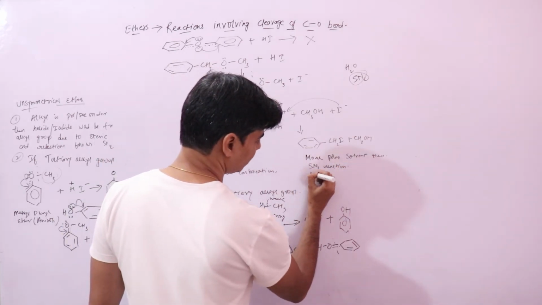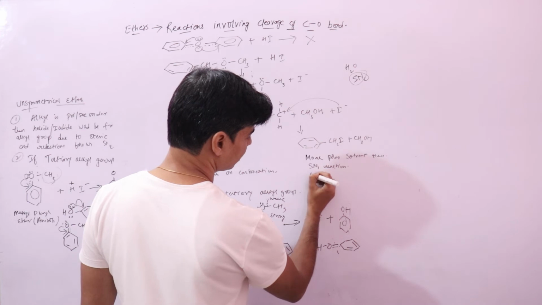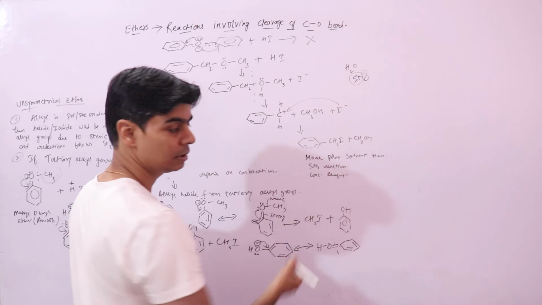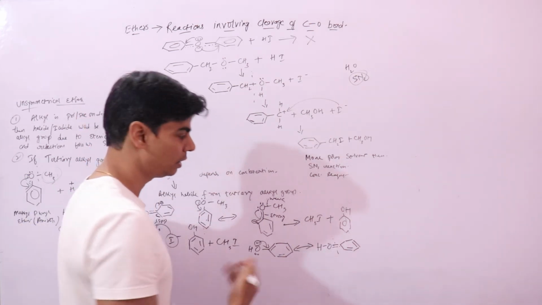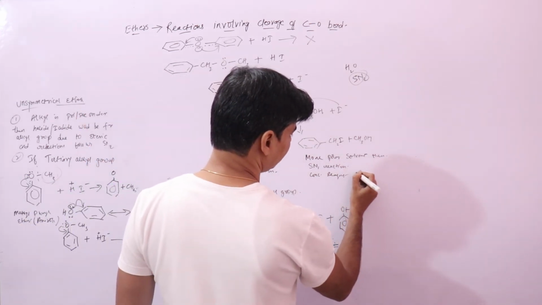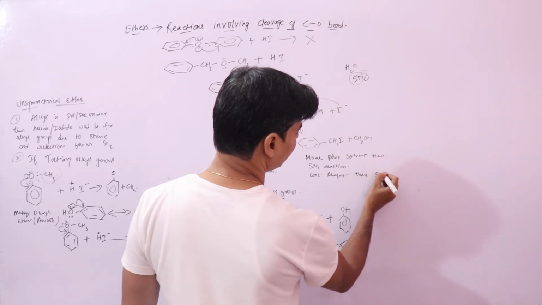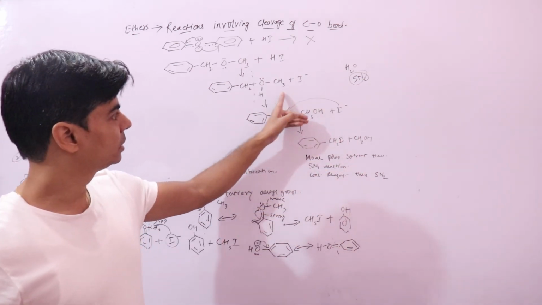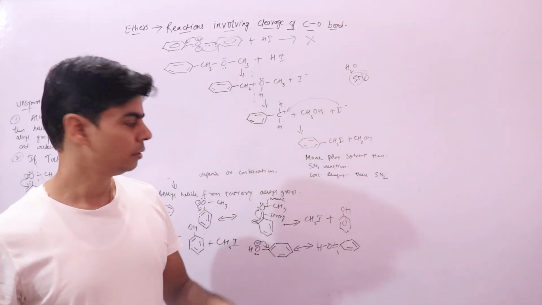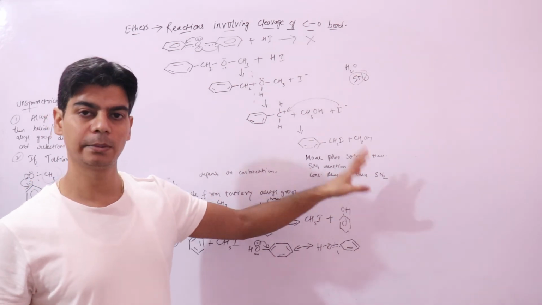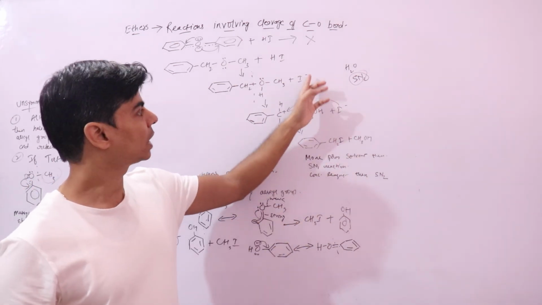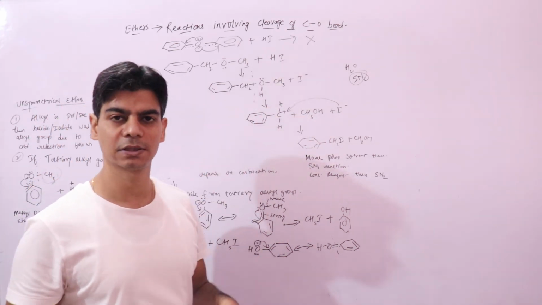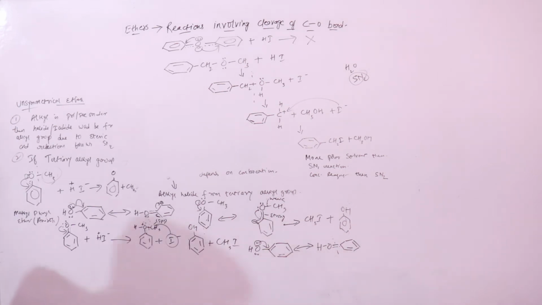And if you have concentrated reagent, like here you have taken concentrated HI, that contains less water, less polar solvent, then the reaction will go by SN2 mechanism, right, which will favor the formation of methyl iodide. We know that in the SN2 mechanism, this iodide will attack the smaller alkyl group. For this you can just check the previous lecture that we have done.